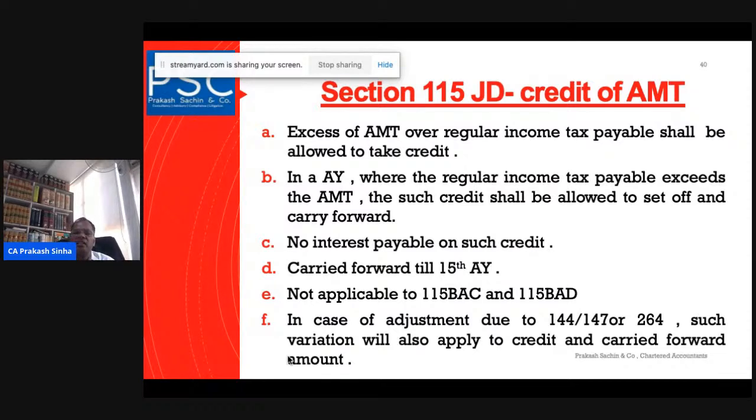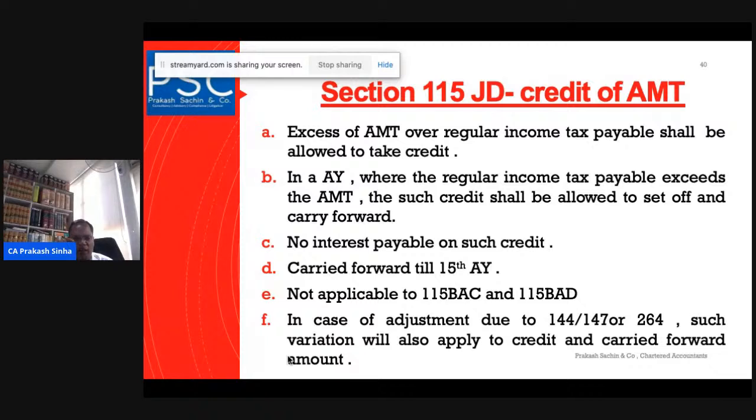If in any year the regular income tax payable exceeds the AMT, this means we have to apply both methods, the regular income tax and the AMT, and we find that the tax liability is more under the regular method.